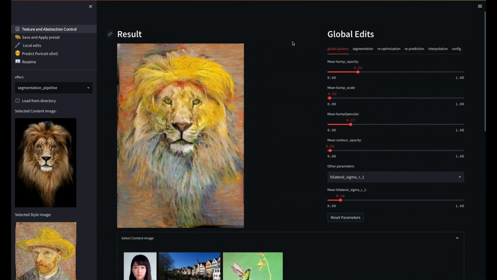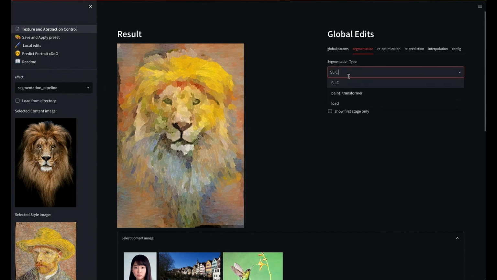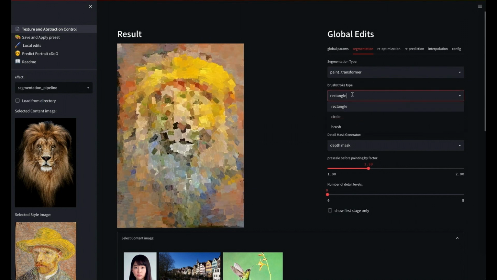Our example shows a style transferred image in which we want to vary the geometric abstraction and texture style. In the segmentation stage, we can adjust the number of SLIC segments. However, as we would like a more abstract shape primitive, we switch to the Paint Transformer. This stroke-based method offers the choice between multiple geometric primitives such as rectangles or circles, and the granularity represented by the stroke layers can be adjusted.